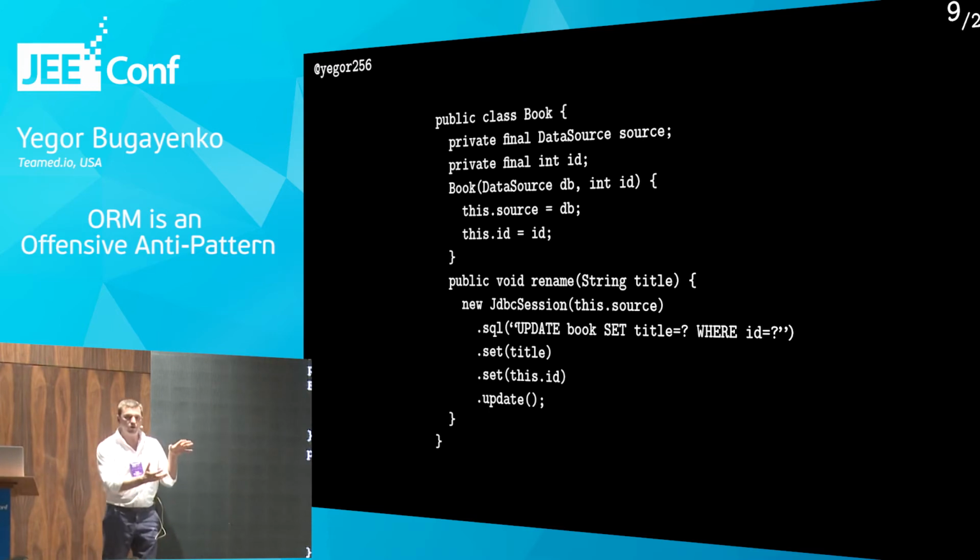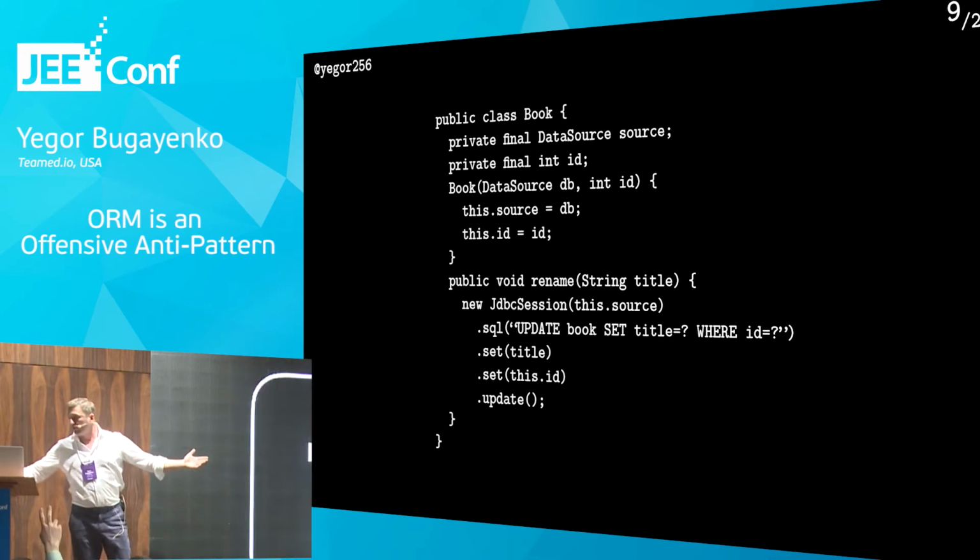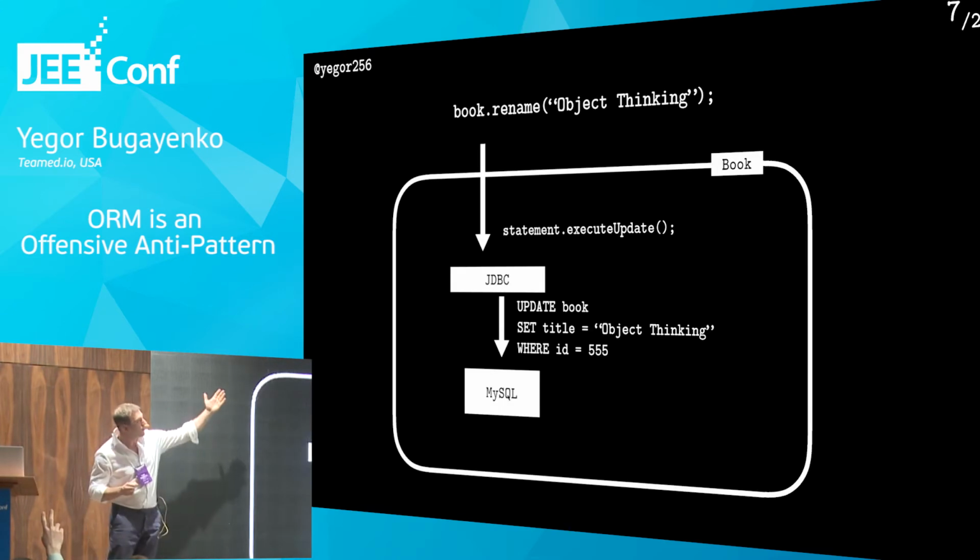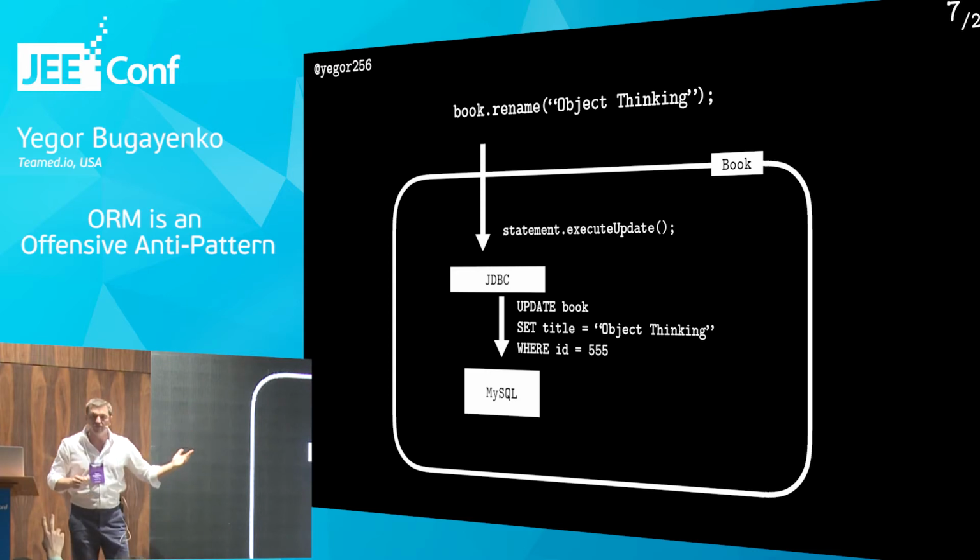So in this case, we have an object which encapsulates everything, and we can work with this object with enough respect because we know that this is the public interface for us. All we need to do in order to communicate with this object, we just call the rename method, and everything happens inside.